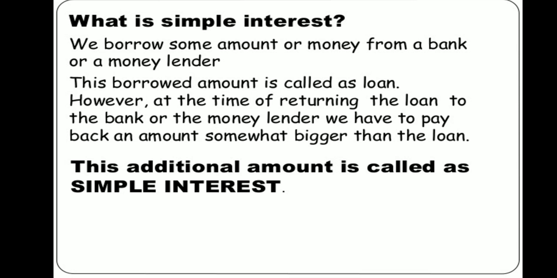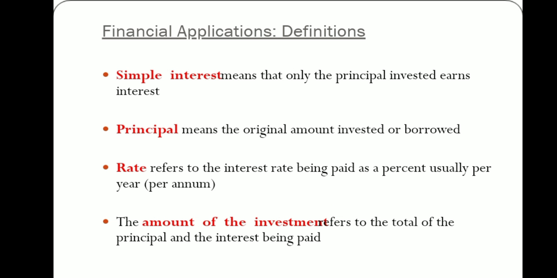Now the person who is lending that money does it for some benefit. That benefit, what he gets when we are using his money, is the extra money we are going to pay him besides the amount we borrowed. That extra money is called interest. This additional amount is called simple interest.